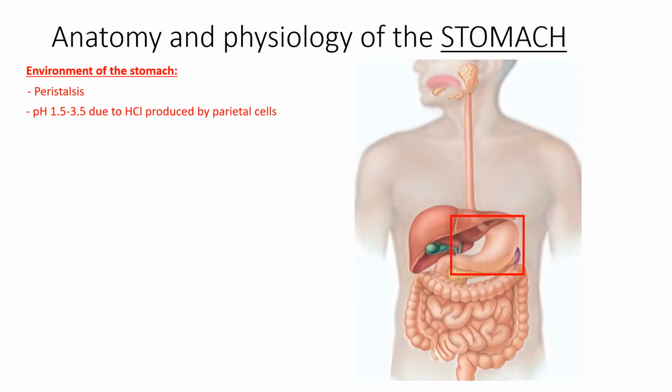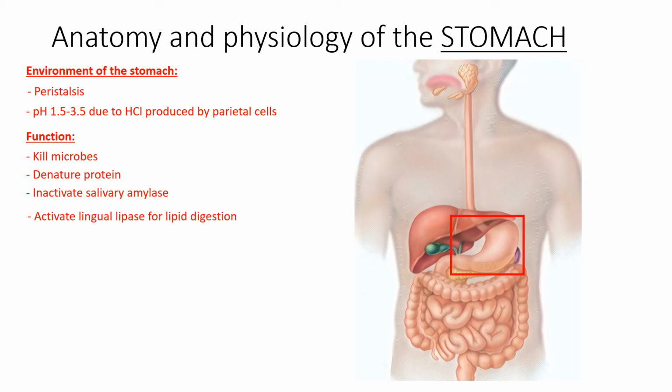The acidity of the stomach is due to hydrochloric acid, which is secreted by parietal cells of the stomach. The acidity is important to kill microbes present in the food and to denature protein, making it more available for enzymatic digestion. As the acidic environment inactivates certain enzymes, such as salivary amylase, it activates other enzymes, such as lingual lipase, an enzyme which initiates triglyceride digestion in the stomach.